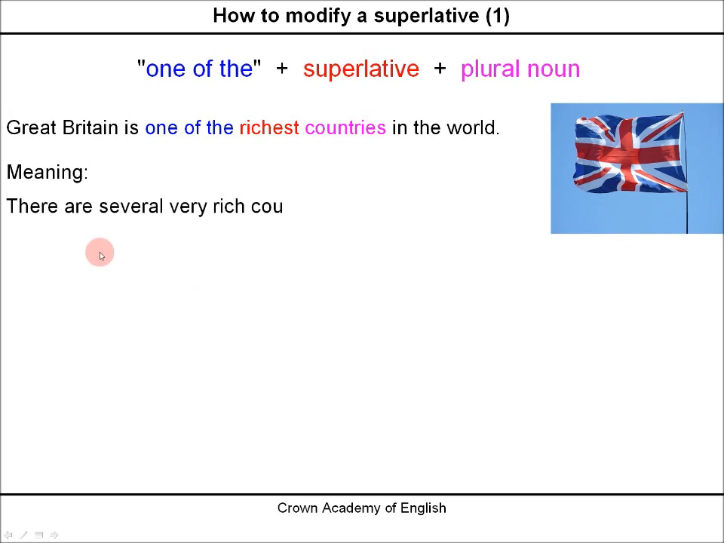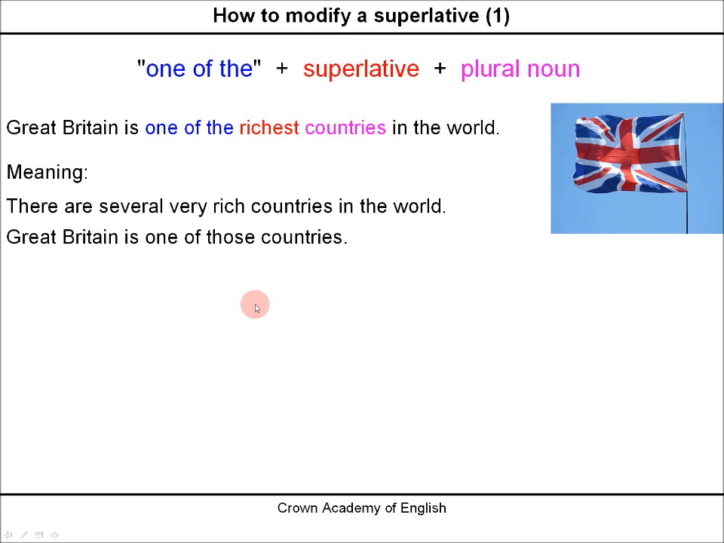And this means that there are several very rich countries in the world, and Great Britain is one of those countries. So we have a big group of all the countries in the world. Then we have a smaller subgroup of richest countries, and Great Britain is in that smaller subgroup.